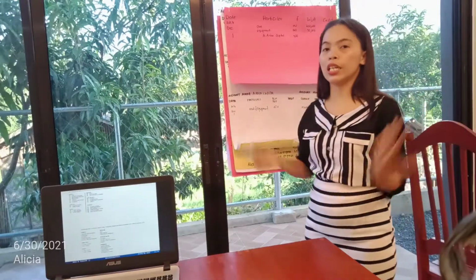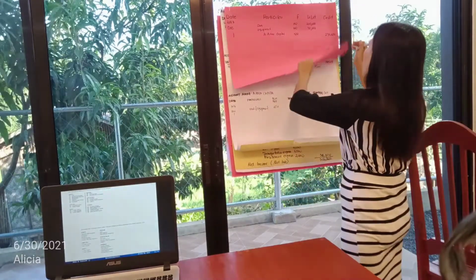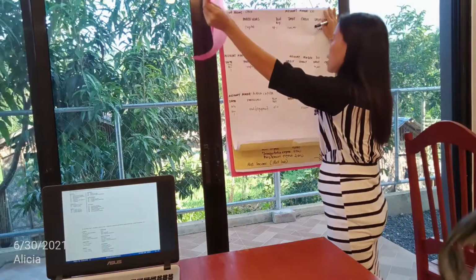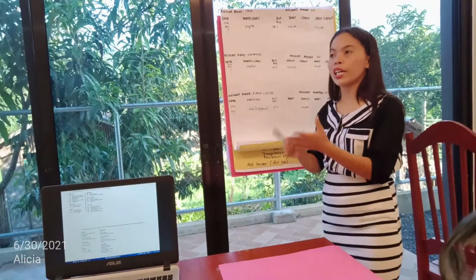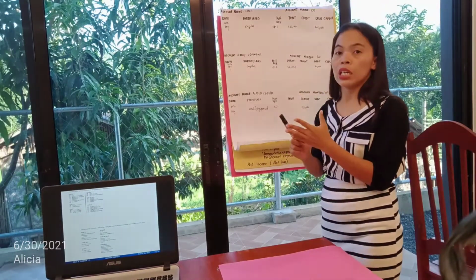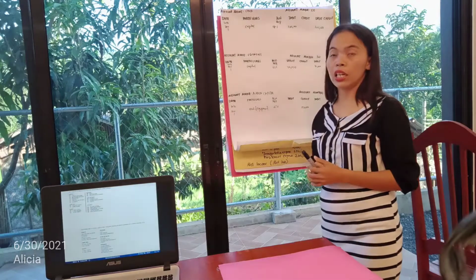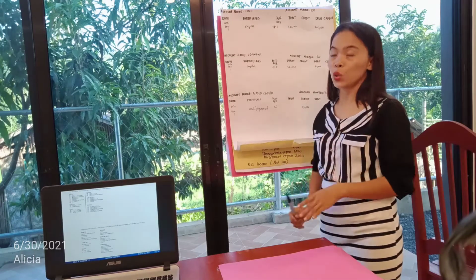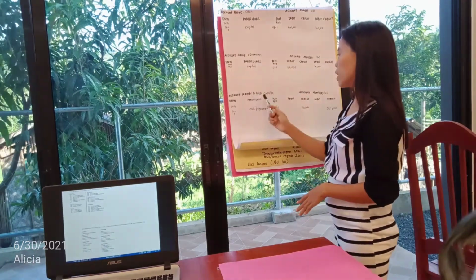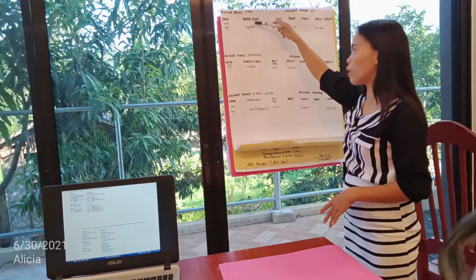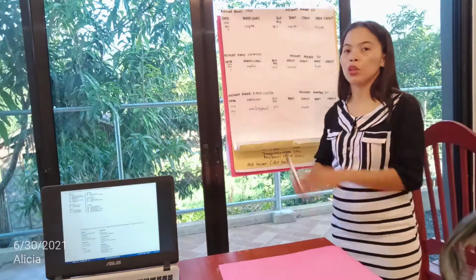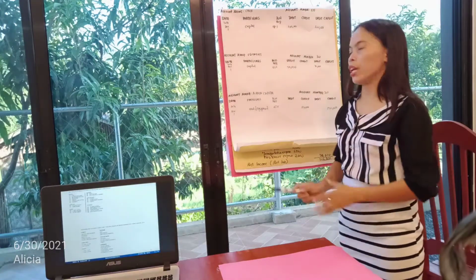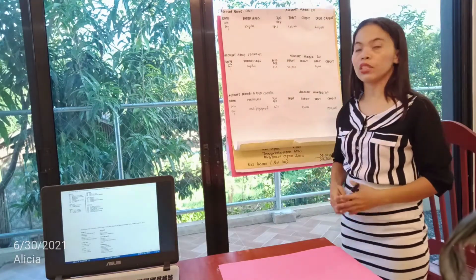So after journal entry, we're going to post it to the ledger. All account titles must be recorded in the ledger, even if there is no balance yet. So we have cash, equipment, and RS capital. All cash is found in here, all equipment, all capital, and for example, accounts receivable is also classified into its account name.